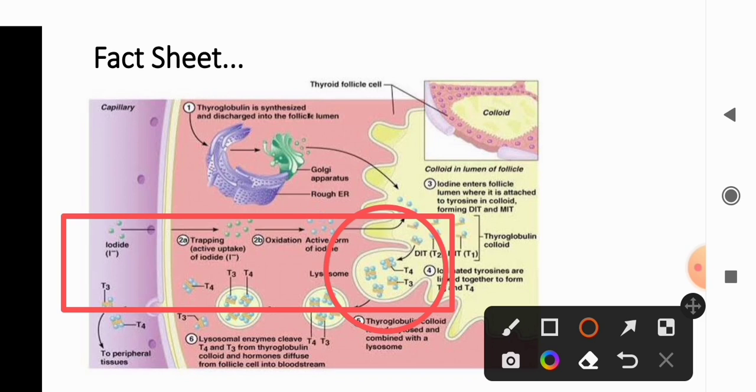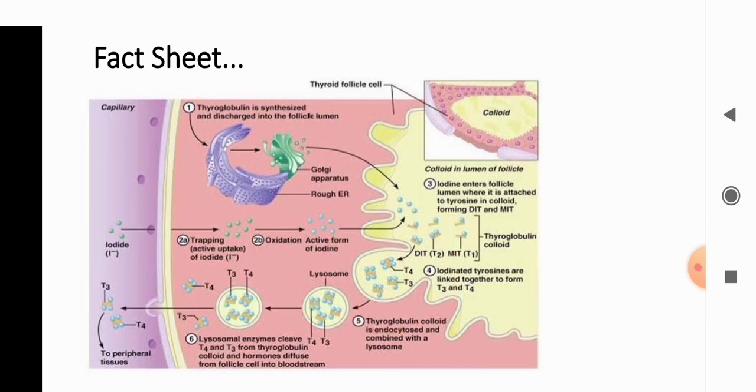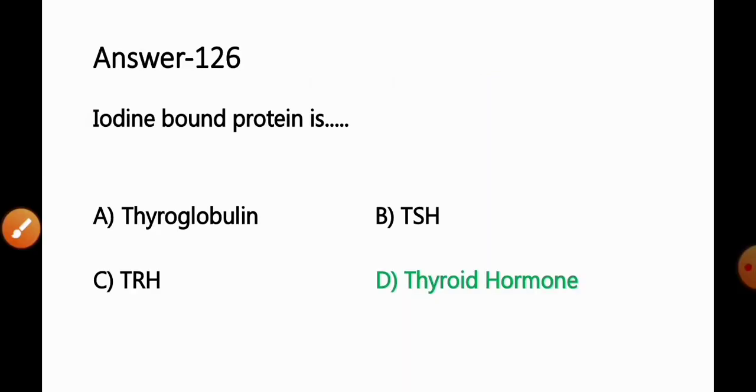So we can say from the given information, it is thyroid hormone, T3 or T4, that combines with the active form of the iodine. So it is thyroid hormone that is the iodine bound protein. So option D, thyroid hormone, will be the correct answer for this question.